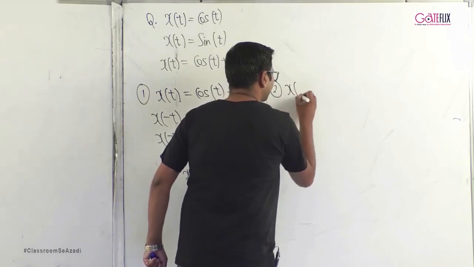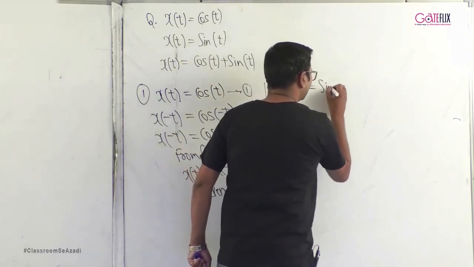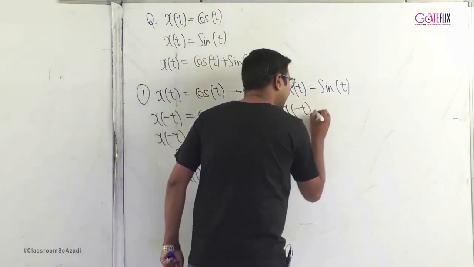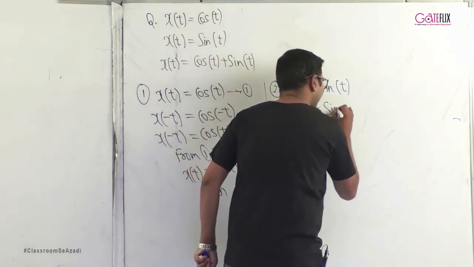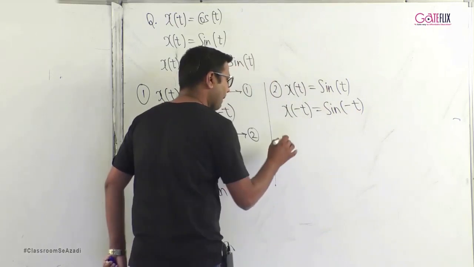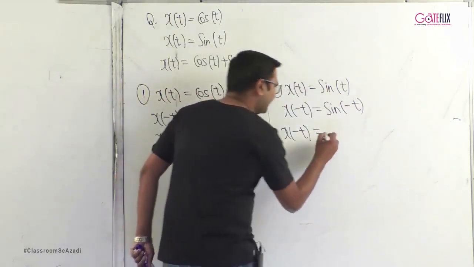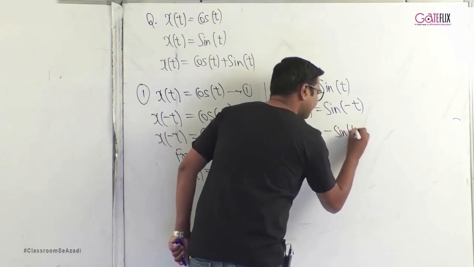Similarly, if you look at the second question, x of t is equal to sin t. We would find out x of minus t, which is sin of minus t. Now, sin of minus theta is minus sin theta.